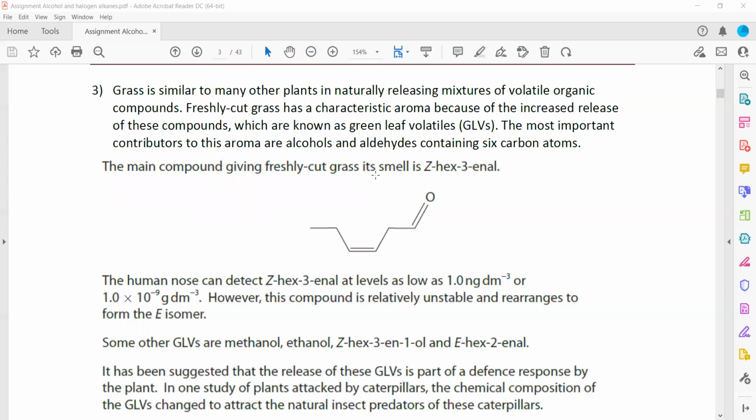In question 3, grass is similar to many other plants in naturally releasing a mixture of volatile organic compounds. Freshly cut grass has a characteristic aroma because of increased release of compounds known as green leaf volatiles, GLVs. The most important contributors to this aroma are alcohols and aldehydes containing 6 carbon atoms. So the compound mainly responsible for the smell of freshly cut grass is Z-hex-3-enal. There is a double bond, that's why it is ene, and an aldehyde group is there, that's why al is also there.